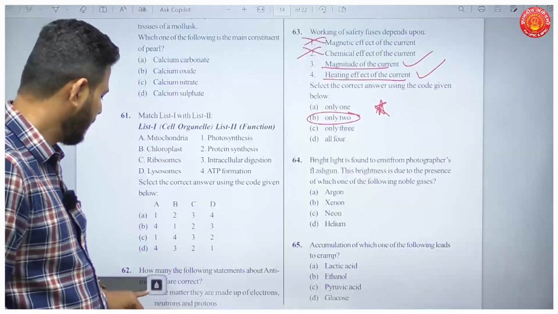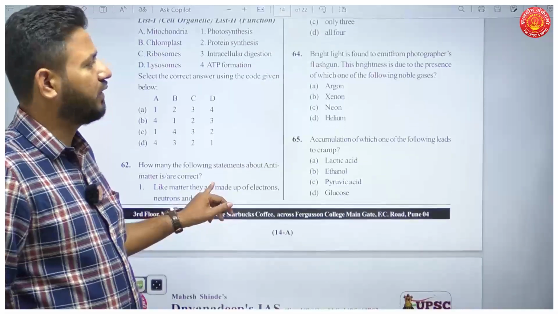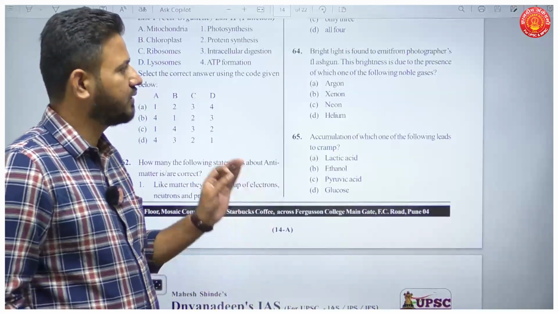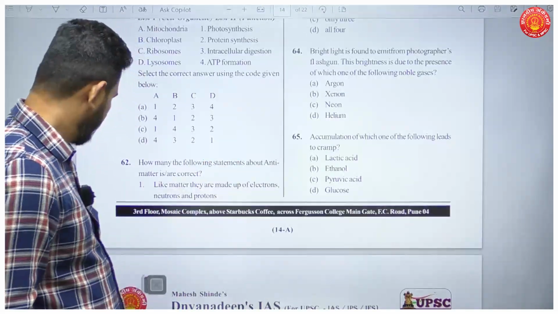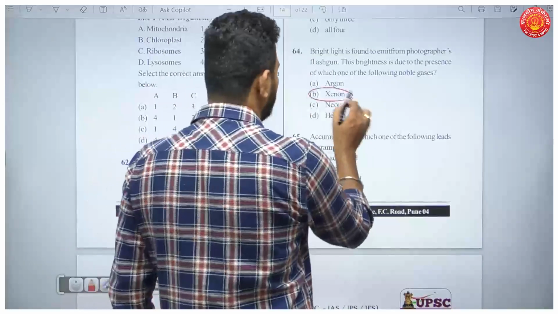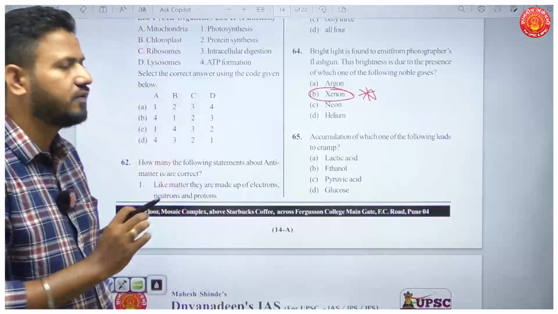Okay. Now, next question number 64. Bright light is found to emit from photographer's flash gun. The brightness is due to the presence of which of the following? The answer here is xenon. Okay, it results into a very bright white light for a moment. That is because of xenon.